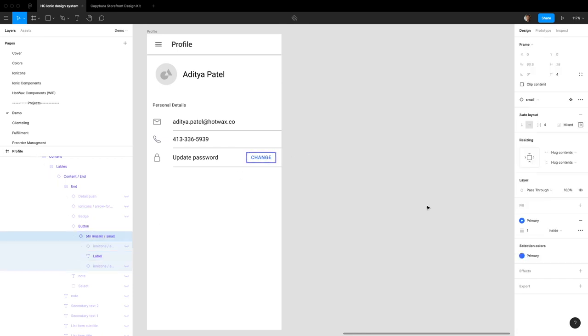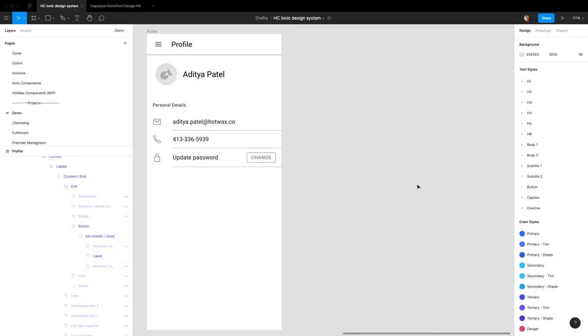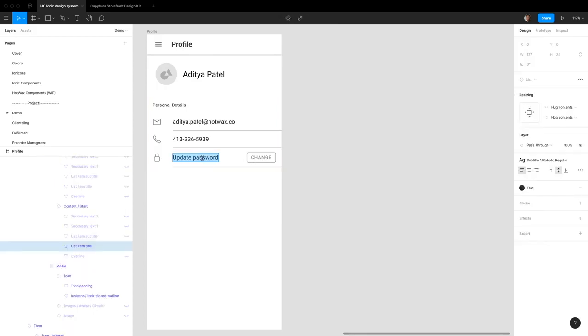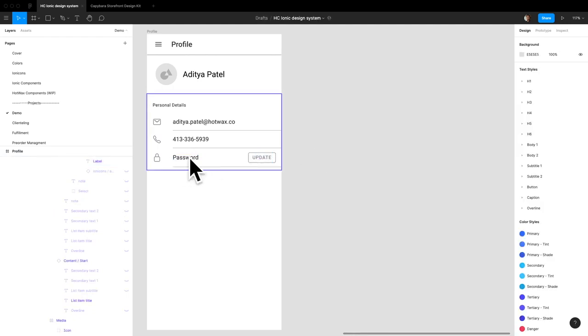And instead of having it be the primary color, I think it'll be better if it's kind of like a gray, so medium. So you can update your password, or maybe it'll be better if we did password and update here, because there's only one verb.